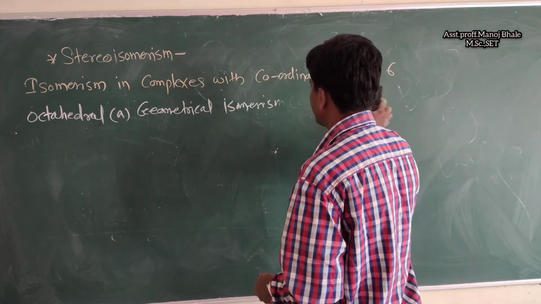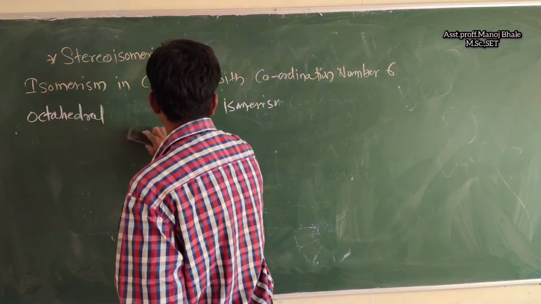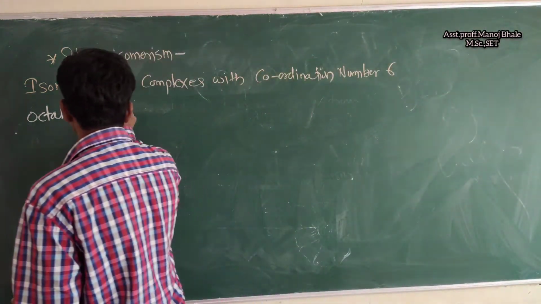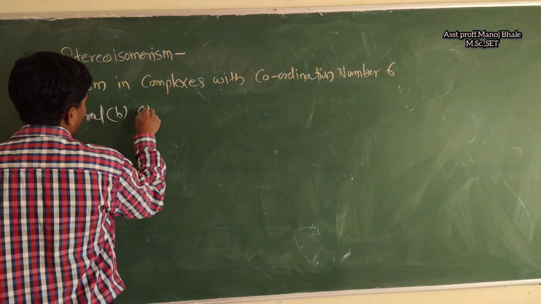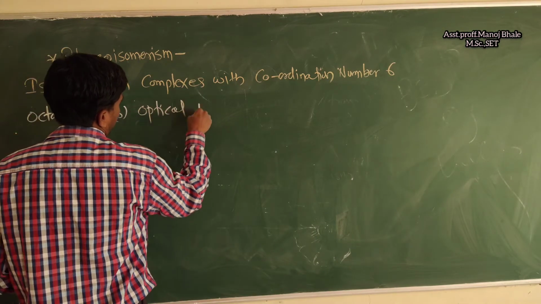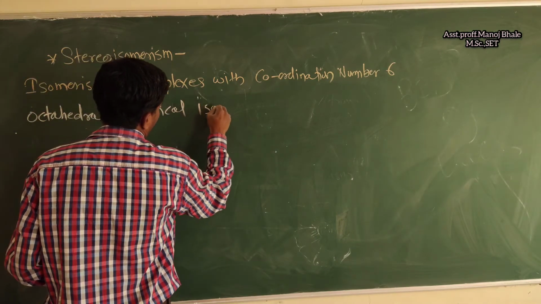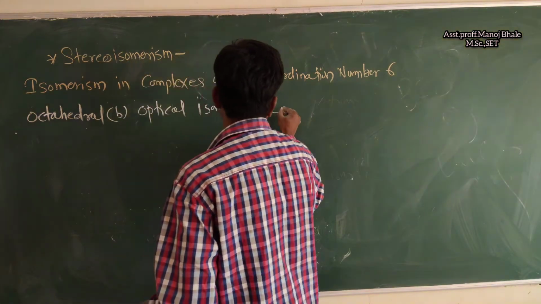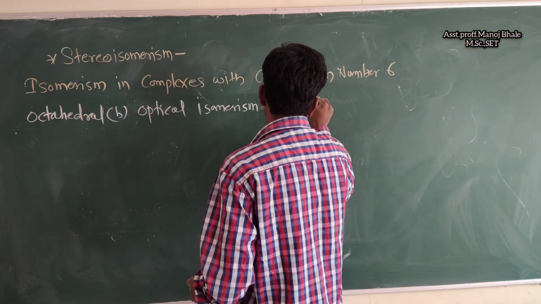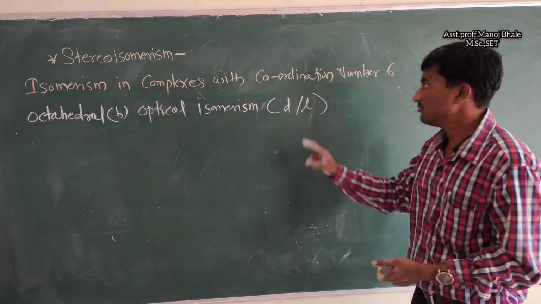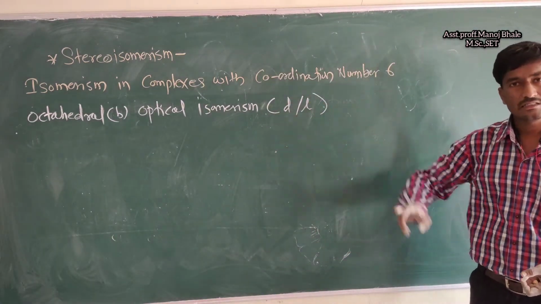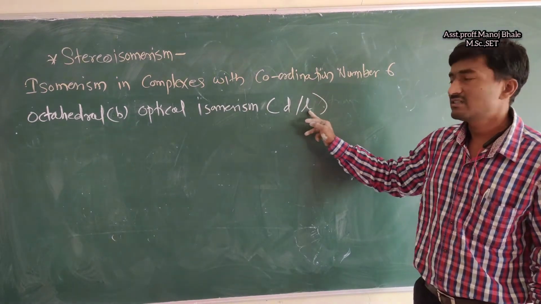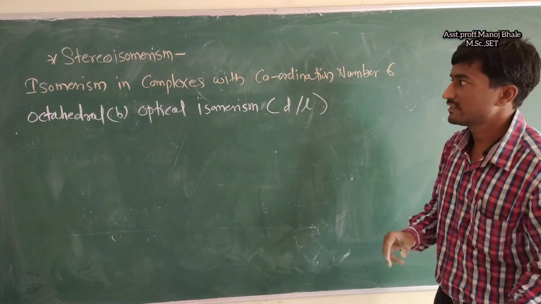B point, octahedral structure and their B point, optical isomerism. In bracket D and L. D means dextro, L means levo. Dextro means light rotates in the clockwise direction, L means light rotates in the anti-clockwise direction.